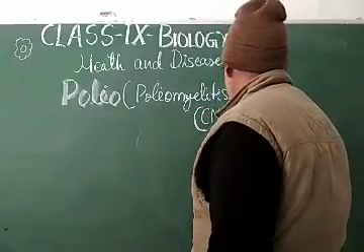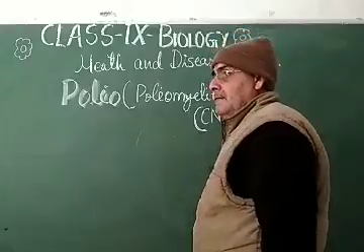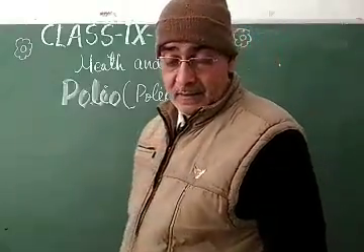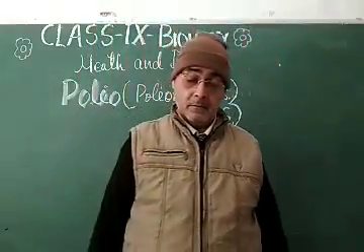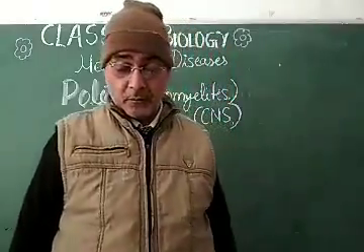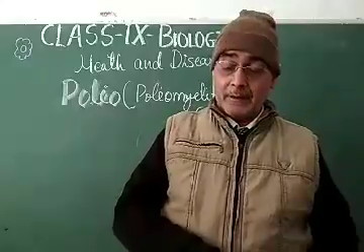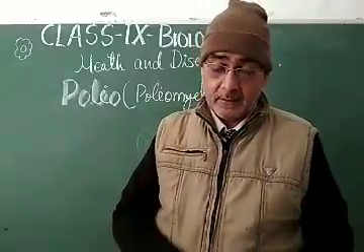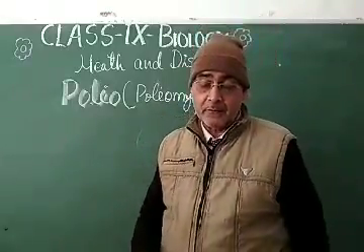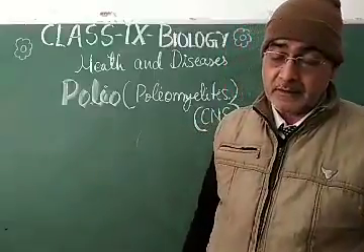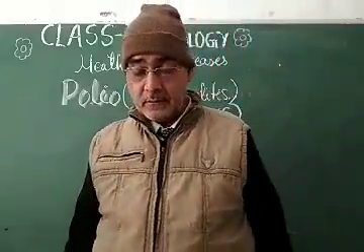It directly affects the central nervous system, and by affecting the central nervous system, it paralyzes the patient. The symptoms are headache and fever, stiffness in the neck and confusion.